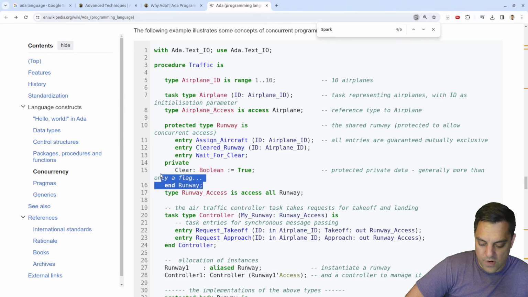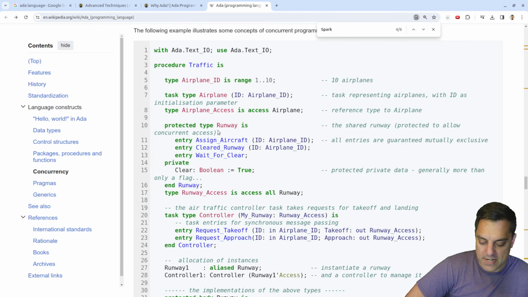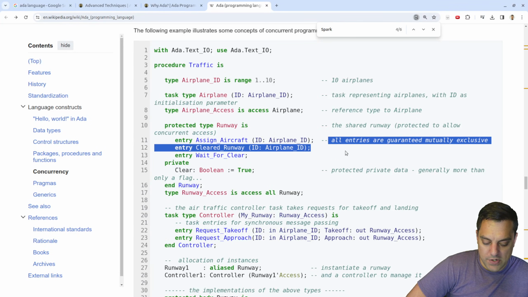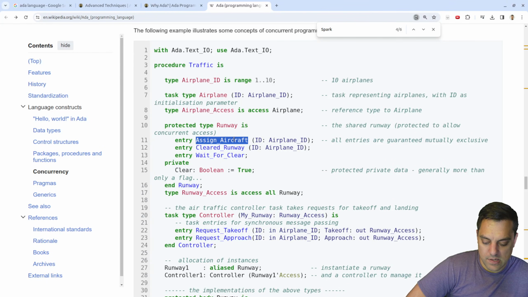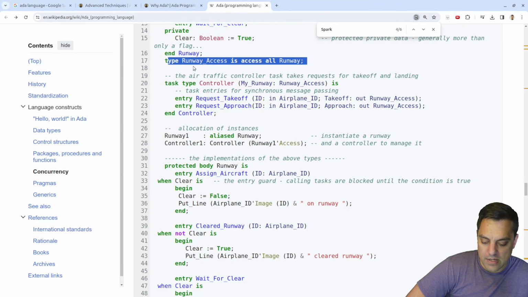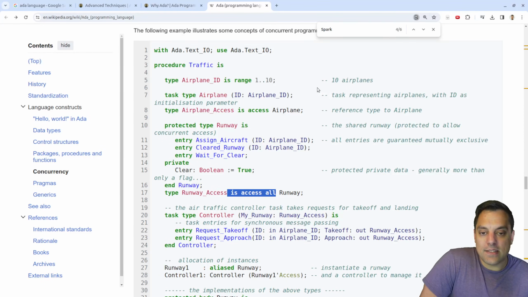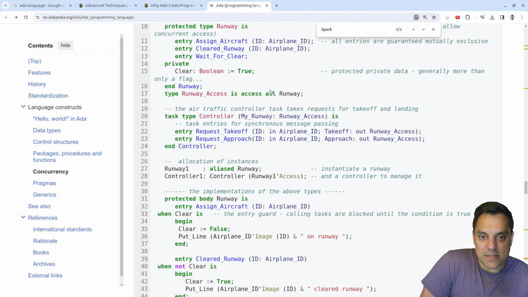Okay, end runway, protected type here. The shared runway, okay, so it's protected for concurrency, a shared runway protected to allow concurrent access. Okay, interesting. All entries are guaranteed mutually exclusive. Entry, entry, entry. Okay, so these are like the states or something. Interesting. Type, runway access is access all. There are a lot of interesting things we have to learn here. This must be one of the things where once you learn Ada, it must be very clear.